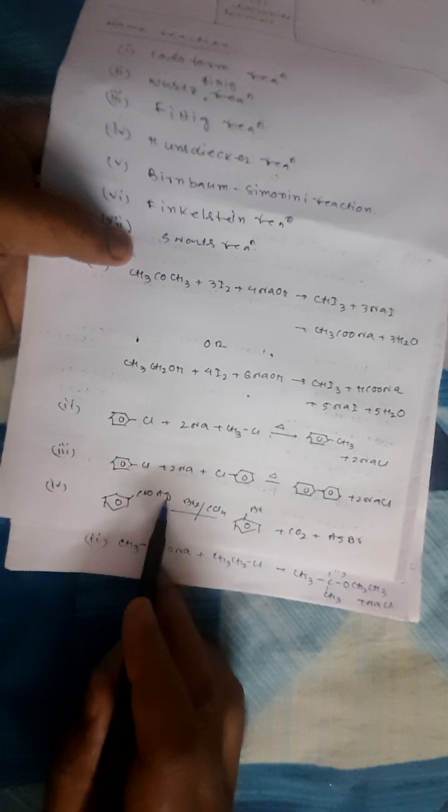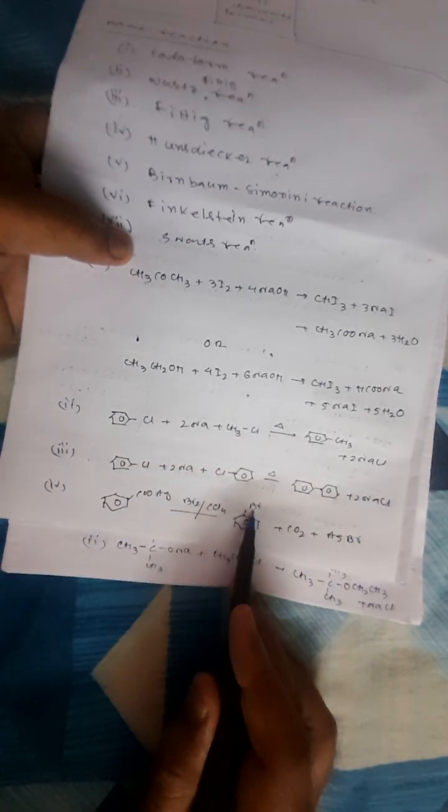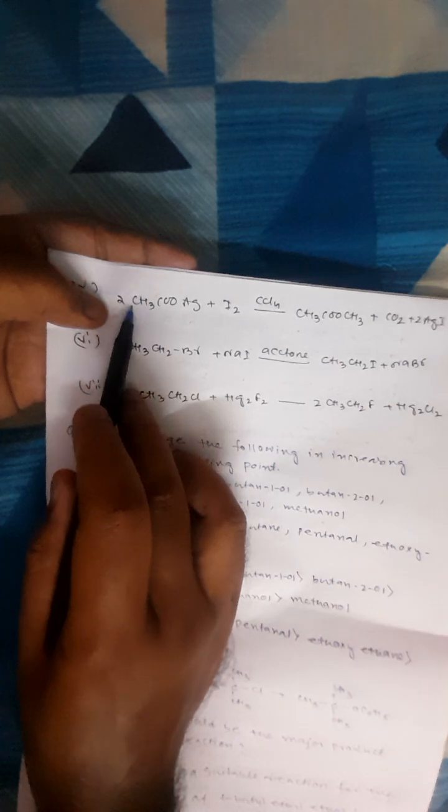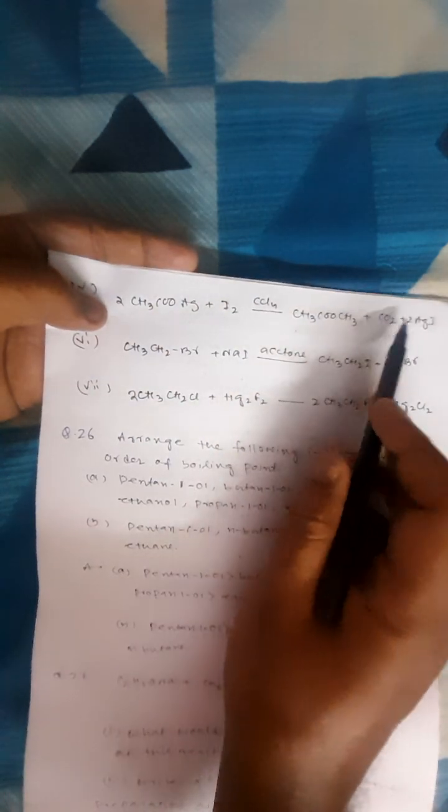Next is Hunsdiecker. In the Hunsdiecker reaction we use the silver salt, Ag, as we have done. Here CO2 and AgBr will be side products, and Br will come into the benzene ring. So this is the Hunsdiecker reaction. Next is the Simonini reaction. In the Simonini reaction, we take two molecules of CH3COOH with I2 by CCl4. Unlike the Hunsdiecker reaction, where we use Cl2 by CCl4 or Br2 by CCl4, here we use I2 by CCl4. Then the two molecules join to form an ester, CH3COOCH3 plus CO2 plus 2 AgI. This is the Simonini reaction.